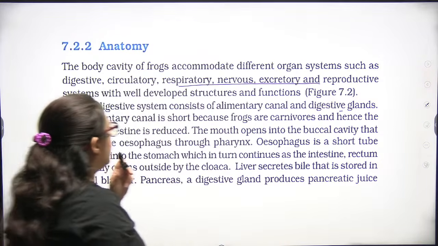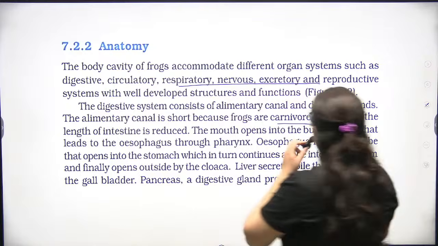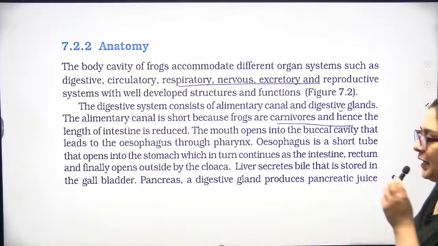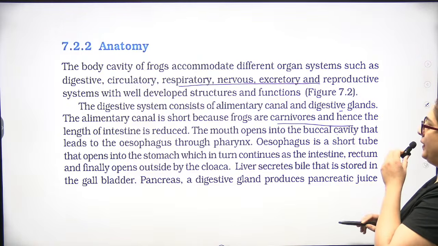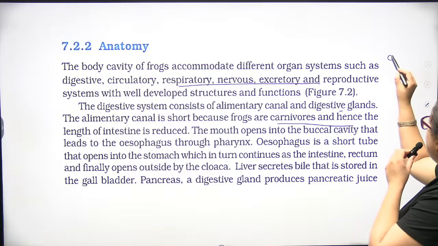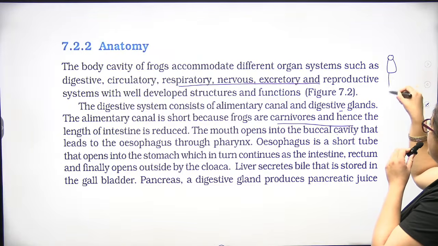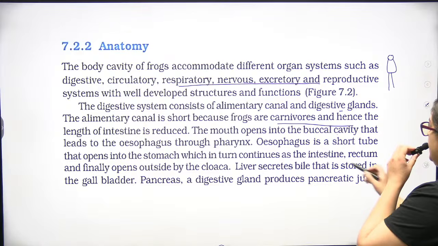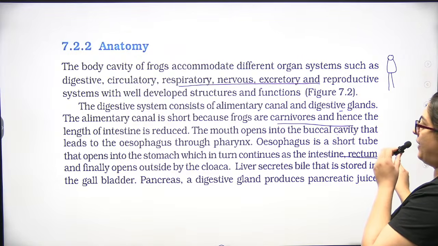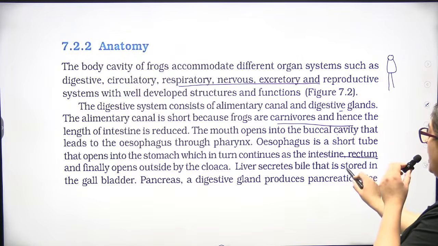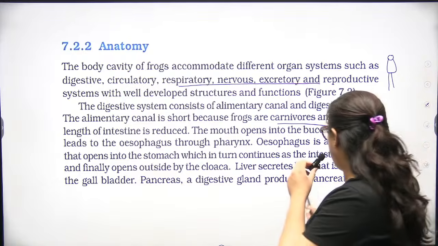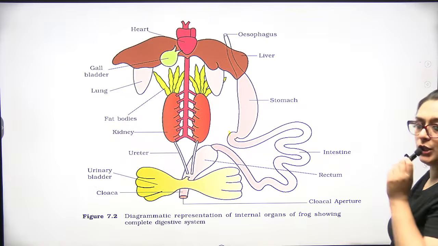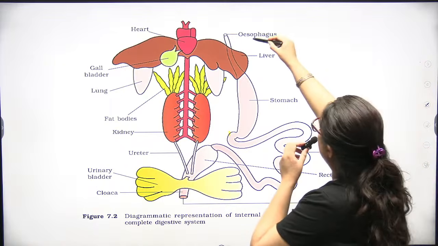The alimentary canal is short because frogs are carnivores and the length of the intestine is reduced. The mouth opens into the buccal cavity, then the pharynx, then the esophagus, which in turn continues as the intestine, the rectum, and finally opens outside by the cloaca. The liver secretes bile. The pancreas produces pancreatic juice. So this is your esophagus.